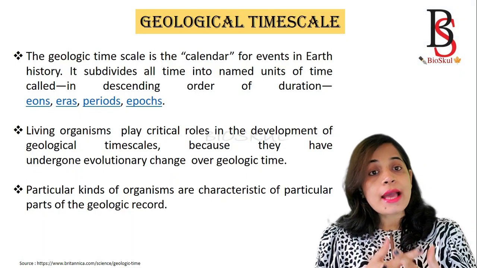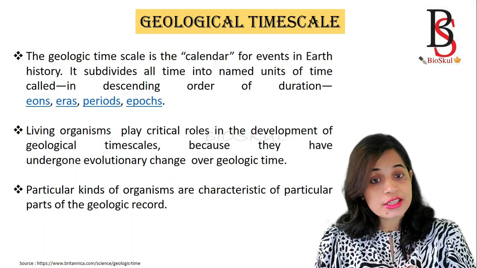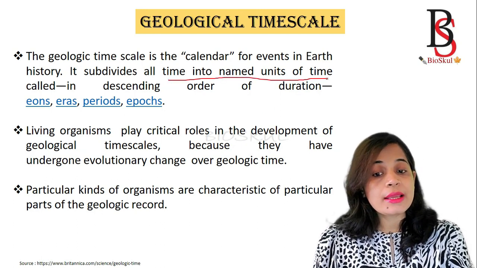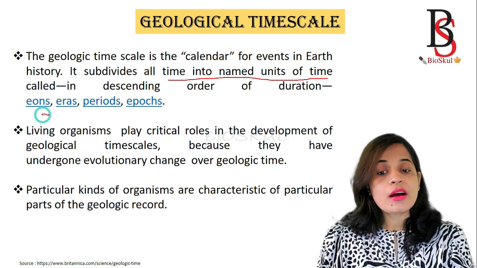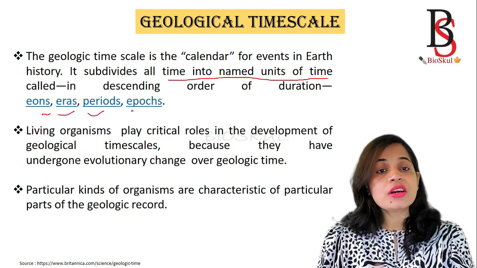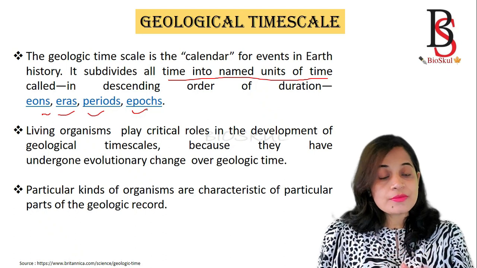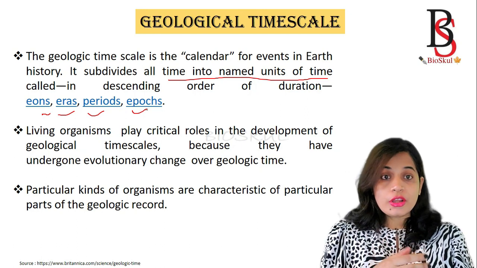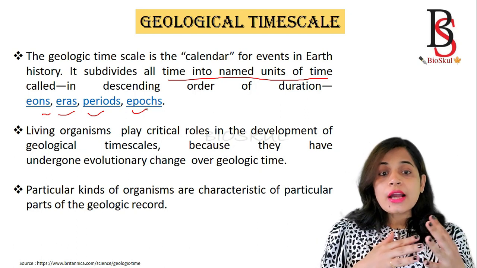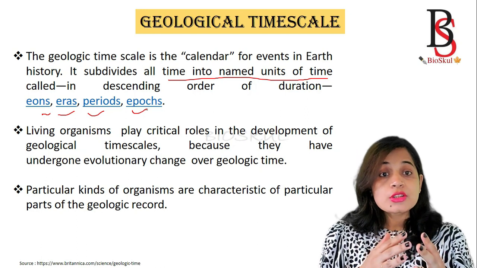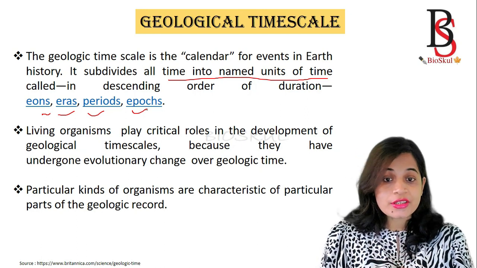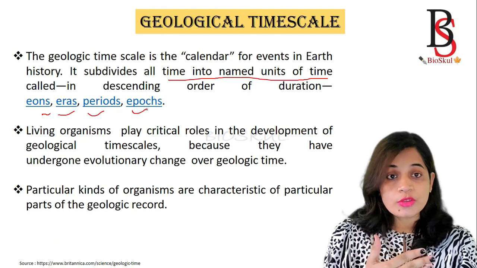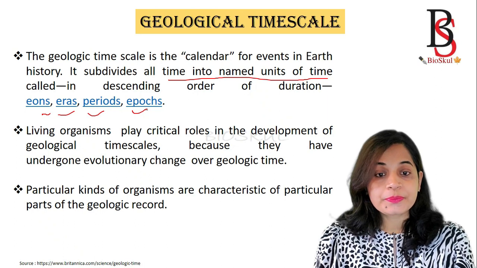Geological timescale, it is the calendar for the events in the Earth's history, and it subdivides time into named units of time called eons, eras, periods and epochs in descending order. Living organisms play a critical role in the development of the geological timescale as they have undergone evolutionary changes. Particular kinds of organisms are characteristic of particular parts of the geological record. Also, let's learn the organisms that are dominant in particular parts of the geological time period.